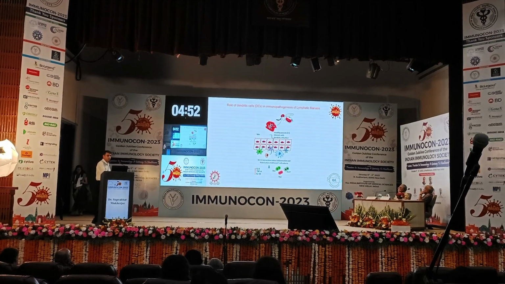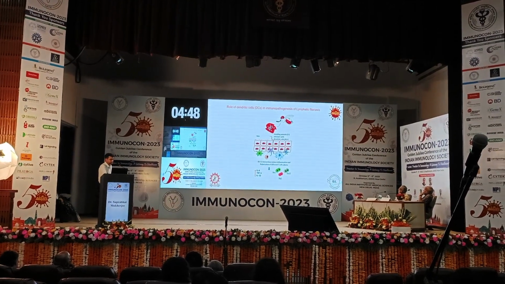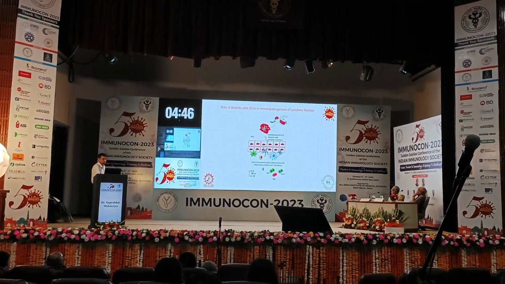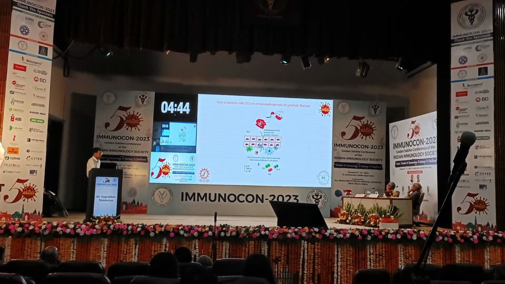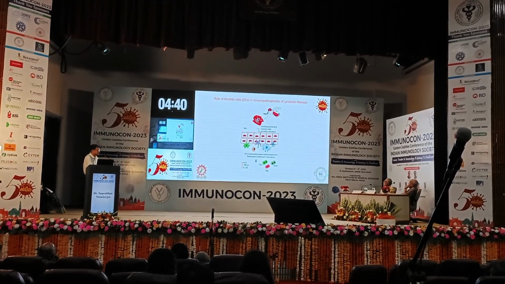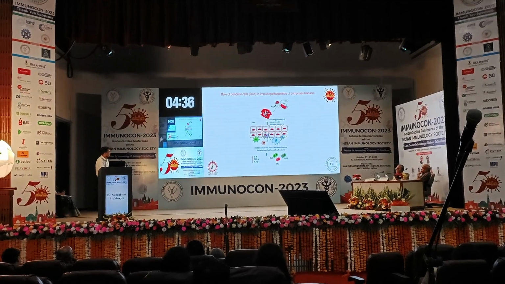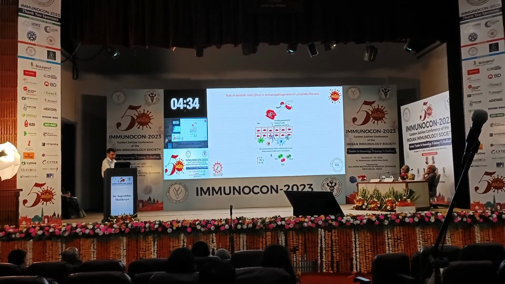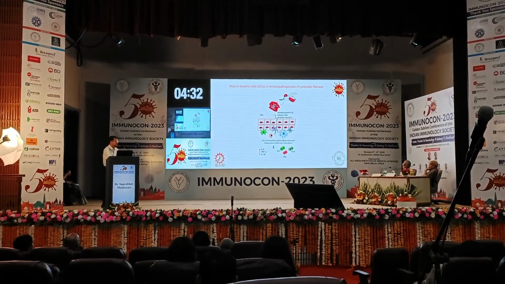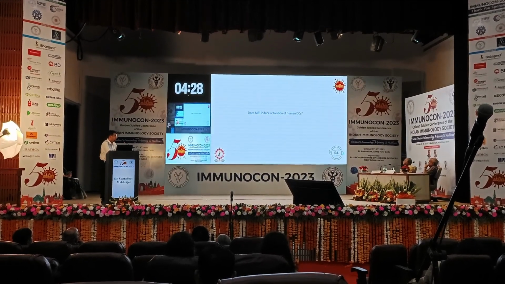Now, one of the very important aspects of this filarial immunopathogenesis is that the mosquito, mainly the Culex mosquito, does not release the parasite directly into the bloodstream. It deposits it on the skin, and then the parasite migrates throughout the skin layers where it interacts with the dendritic cell. So we wanted to confirm whether this particular antigen bestrophin is involved in the activation of human dendritic cells or not.